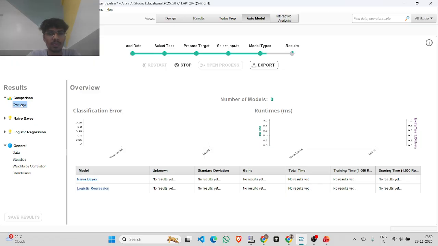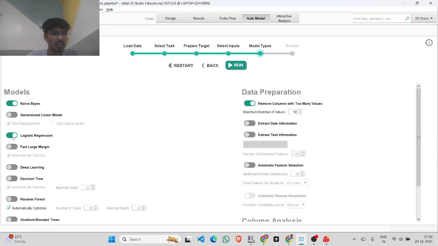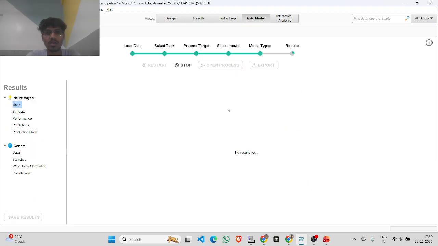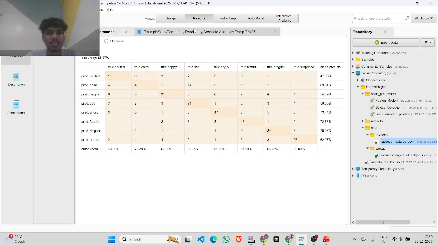Yeah, so let's see. These are the two models you can see here, and it will show the gains and the total time taken to train the particular model on the dataset. Its training time and scoring time are given. Yeah, so let's stop this here. It's taking so much time. As of now, we can reduce the number of models and let's try to run this again. So it will give some results. It's training. Till then you can see other functionalities of this.